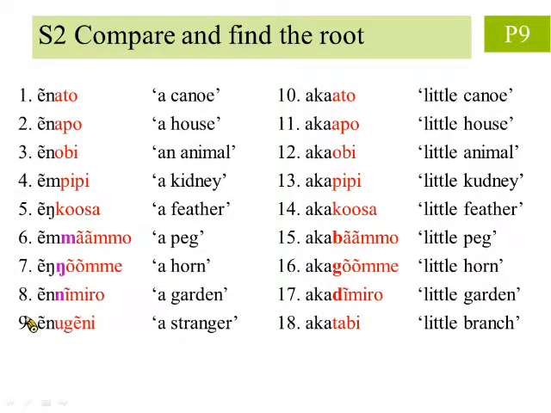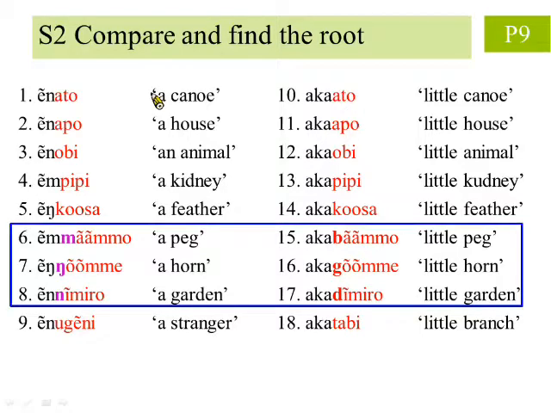Now that the prefixes have been solved, let us take a look at the root. If we remove all the prefixes in black, we find that the roots are all the same except for the 3 pairs within the blue bracket, the roots of which begin differently. In the left column, they begin with m, ng, n, whereas in the right, they begin with b, g, d.